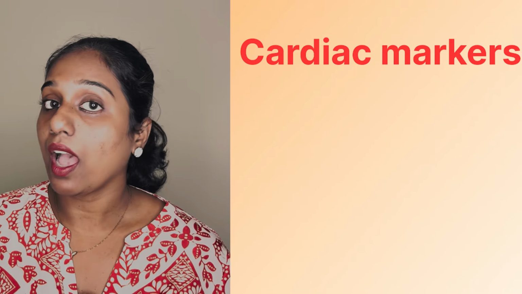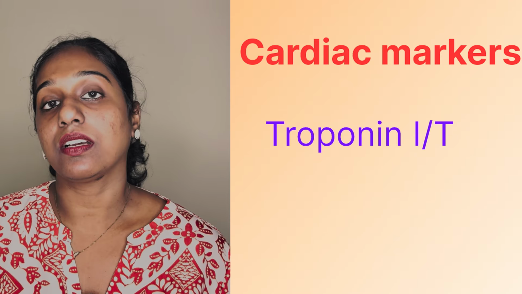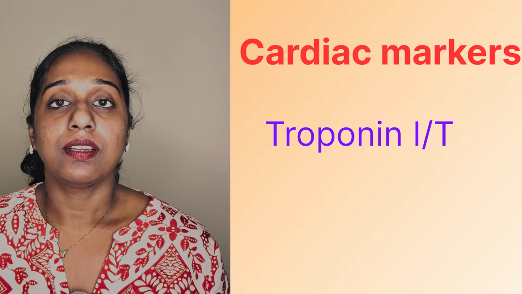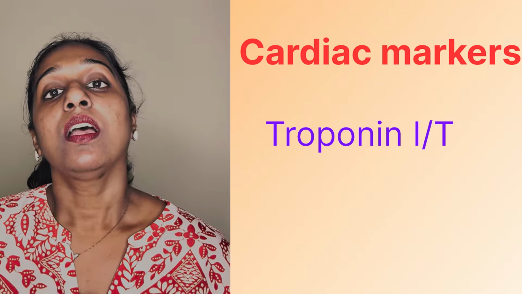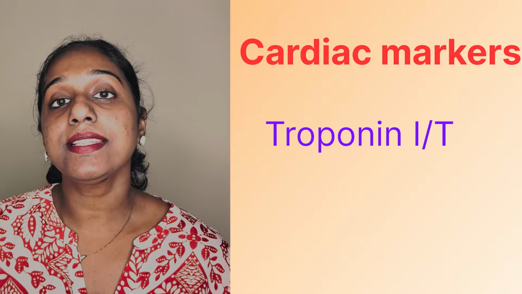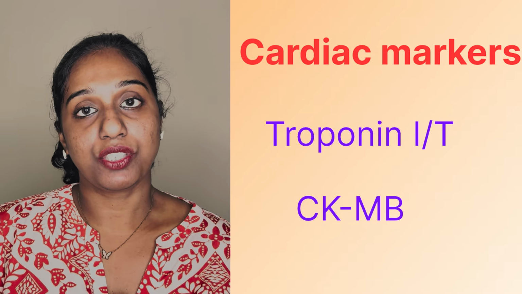Next are the cardiac biomarkers. First is troponin I or troponin T, which is a more sensitive and specific test. Troponin is a contractile protein which is not usually seen in serum. It is released when myocardial necrosis occurs. The next cardiac biomarker which is raised is CK-MB, that is creatine kinase MB, which is useful for detecting reinfarction.